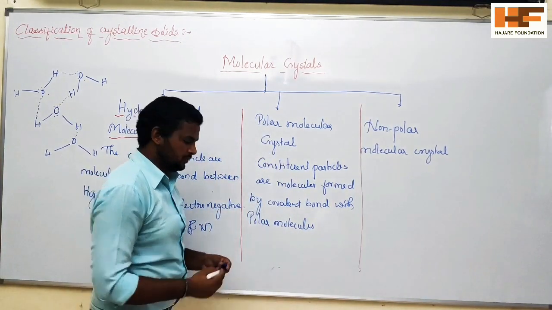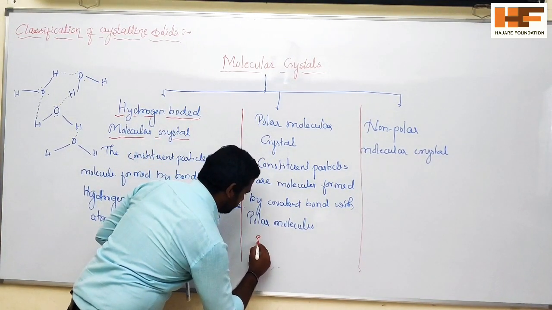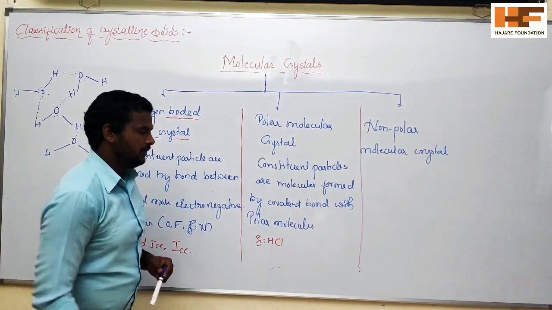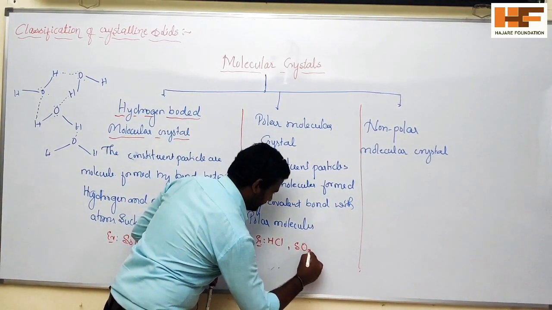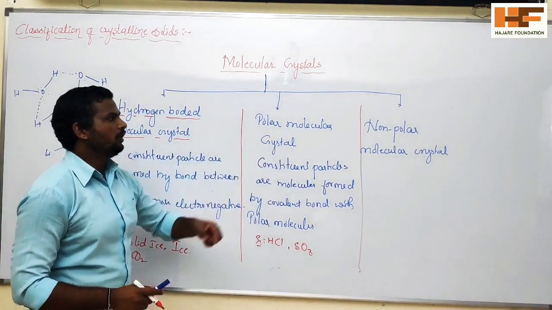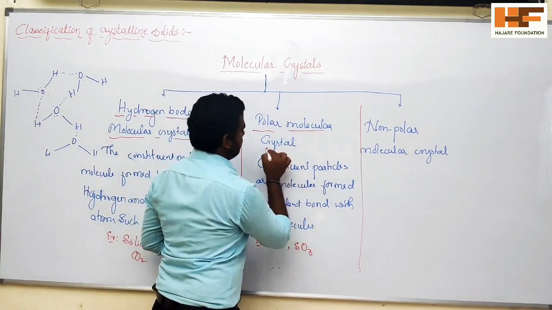Okay, polar molecule means what? Suppose consider an example like HCl, hydrogen chloride, or SO3. These are the examples for the polar molecular crystal.